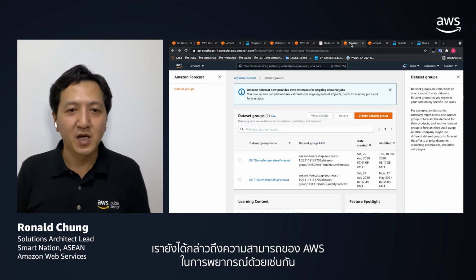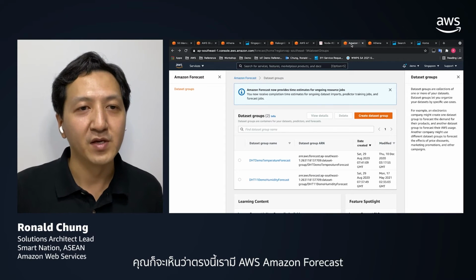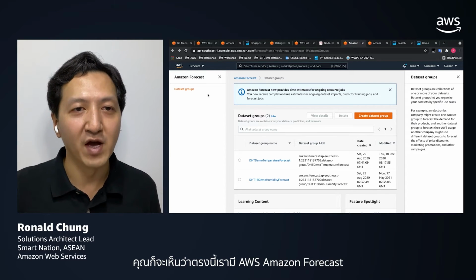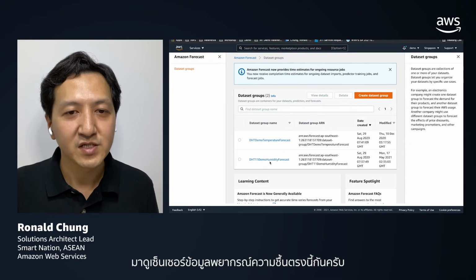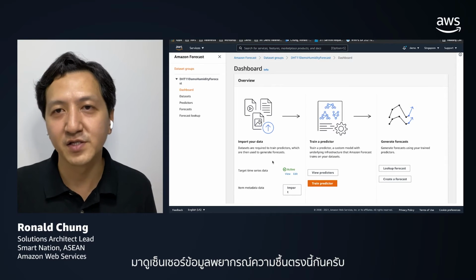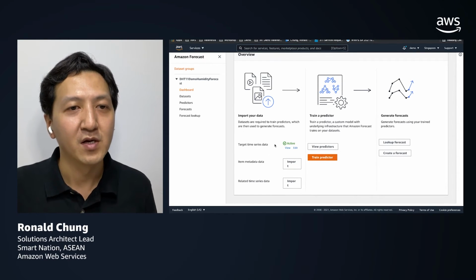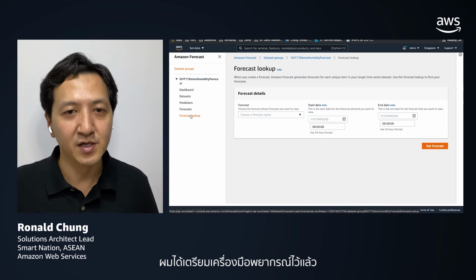And we also mentioned the forecasting capability in AWS. Here you can see that we have Amazon Forecast. Let's have a look at the sensor humidity forecast information here. I have pre-trained a predictor.